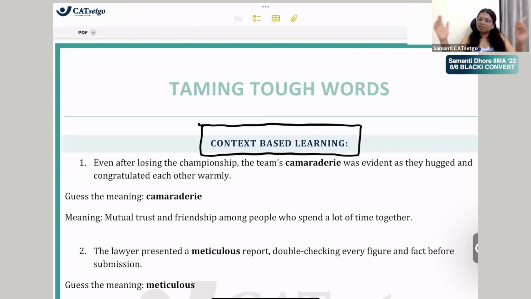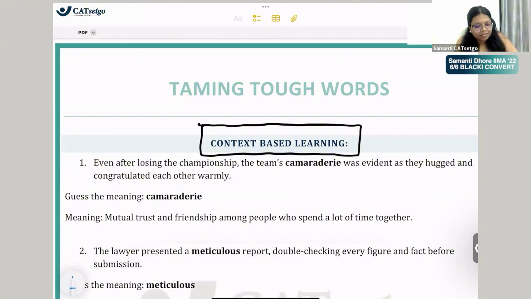That word will be a part of a certain context. Author will be developing a certain idea. किसी topic के बारे में बात हो रही है, एक certain तरीके से बात हो रही है, इसके पहले एक sentence है, बाद में एक sentence है, ये word भी किसी sentence का part है. Right? So there's a whole context. So we have to learn how we can break the sentence and understand the context in order to understand what this word might mean. ठीक है? So the first example is right in front of you. ठीक है? And इसके बाद we will start guessing. Okay?